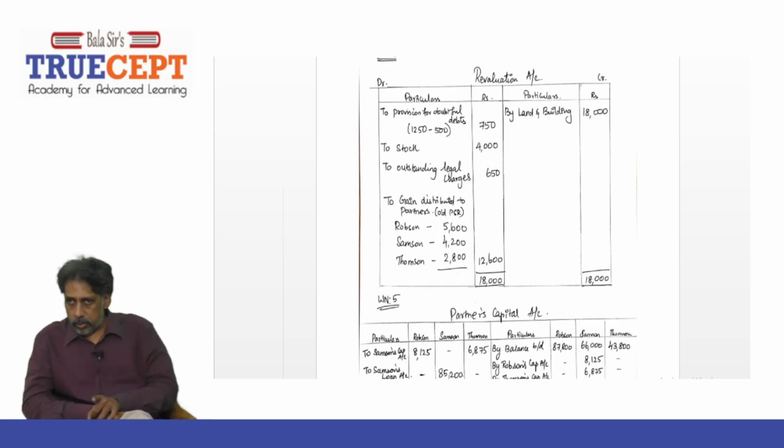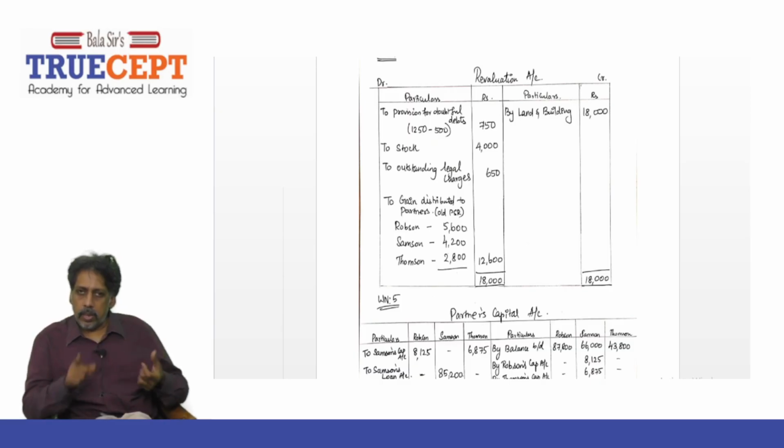And you all know this, right? In your revaluation account, we are supposed to credit all the gains and then debit all the losses, right? Yes, sir. Now there is an increase in the value of land and building, which is a gain, an increase in asset. So I give a credit. That is by land and building account.